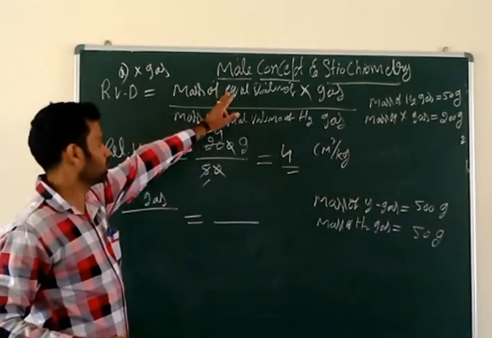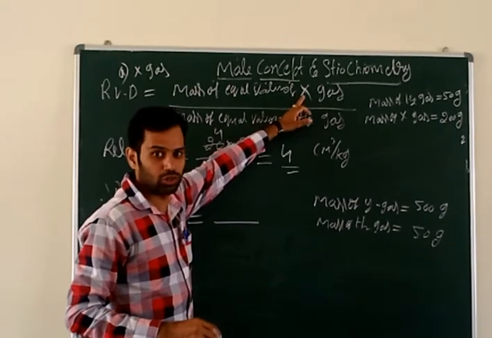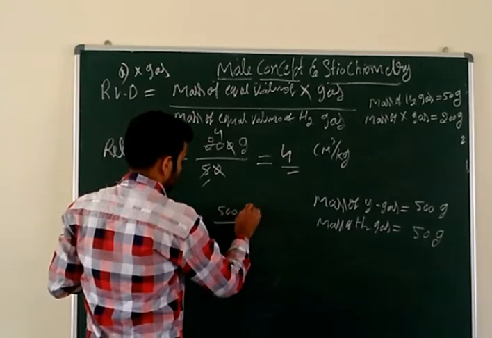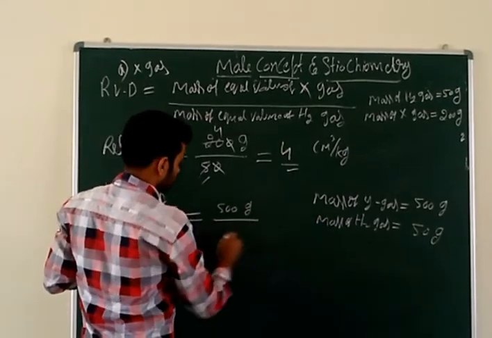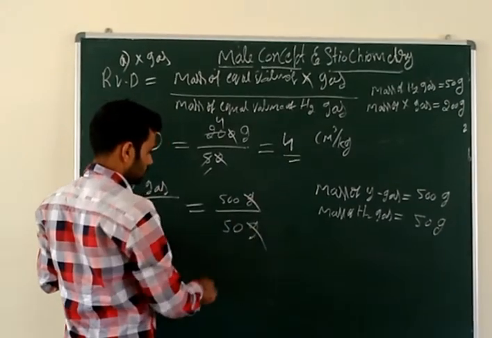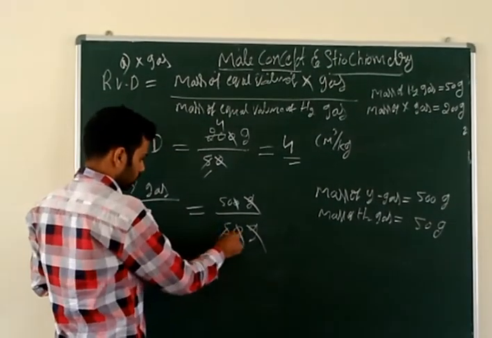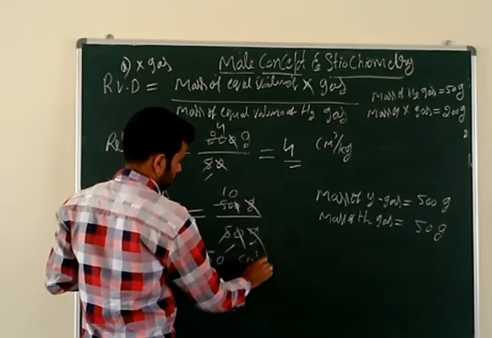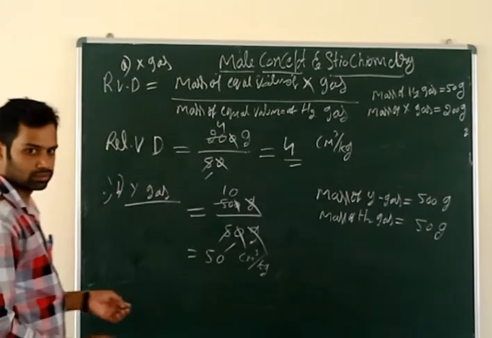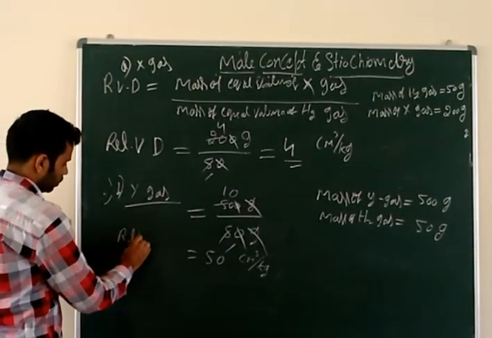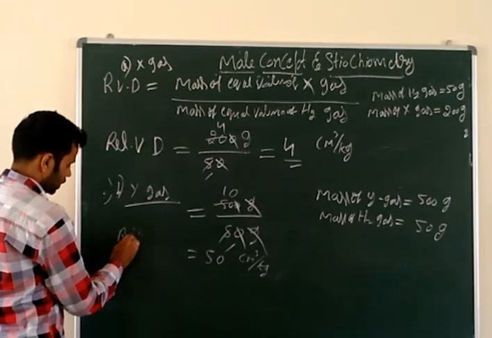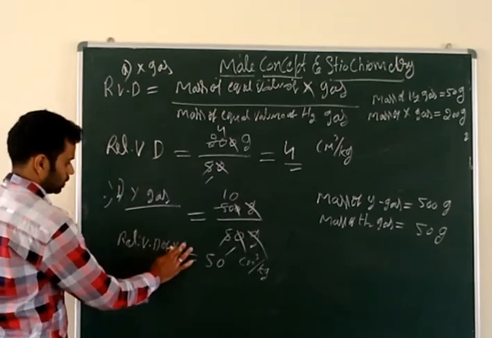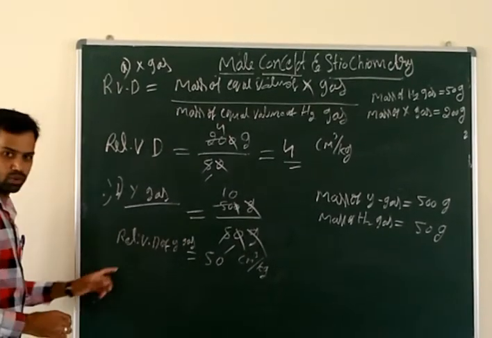So the mass of an equal volume of Y gas is equal to 500 gram, and the mass of hydrogen gas is 50 gram. The grams will get cancelled. Similarly the zeros will get cancelled. 5 1s are 5, 5 10s are 50. So 10 is the relative vapor density of Y gas.